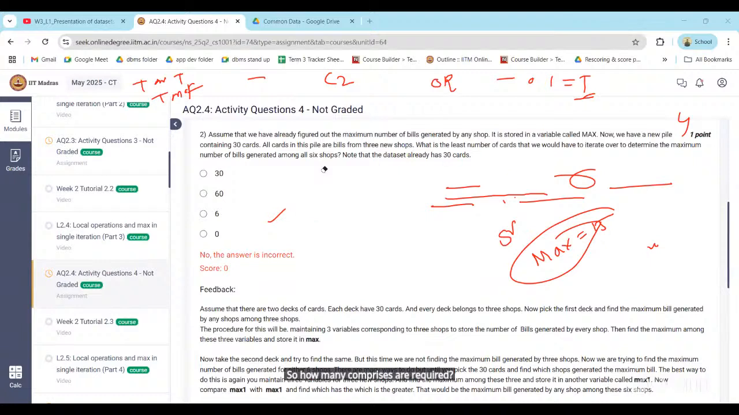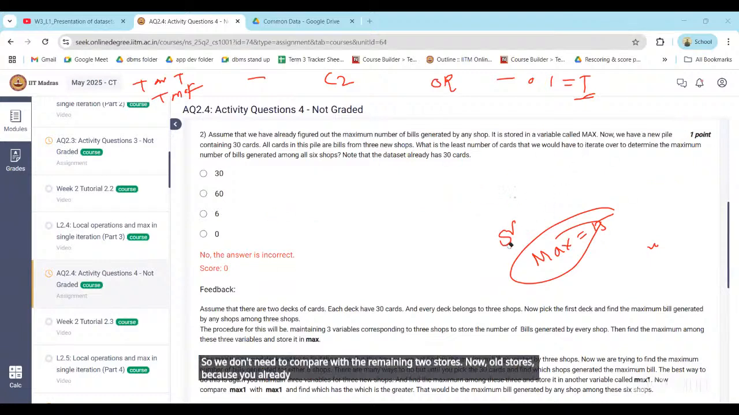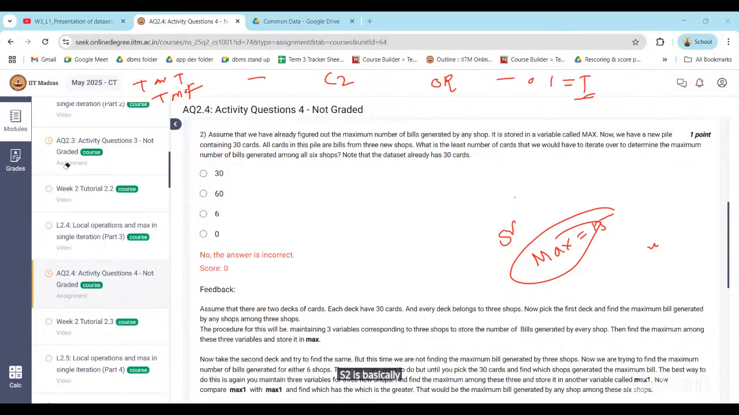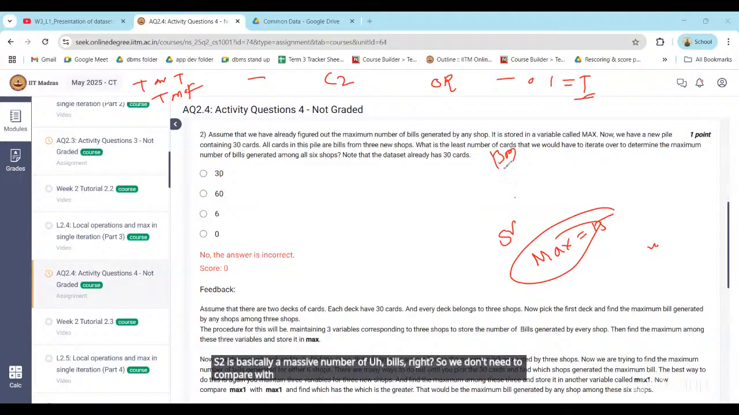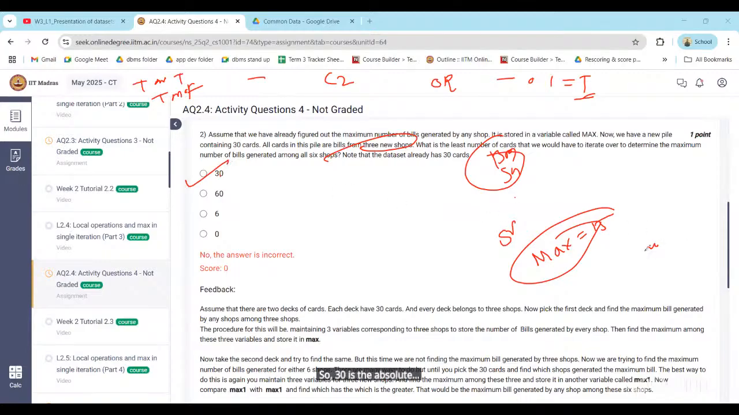So we don't need to compare with the remaining 2 old stores, because we already know that among those 3, SV store has the maximum number of bills, right? We don't need to compare with Big Bazaar or Sun Central now. We only need to compare with the 30 cards of the 3 new shops. That's it. So 30 is the answer, right? Sir, please explain the question once again.